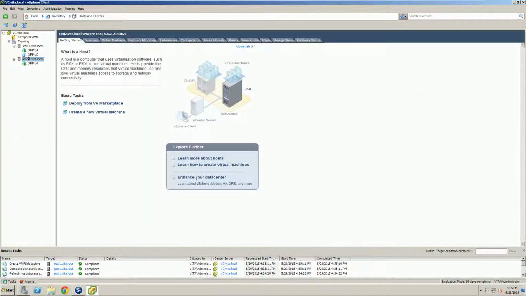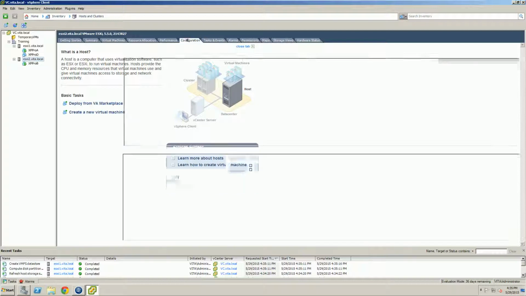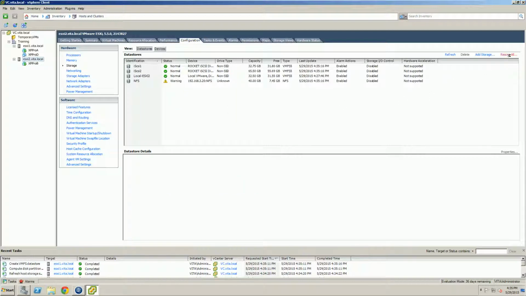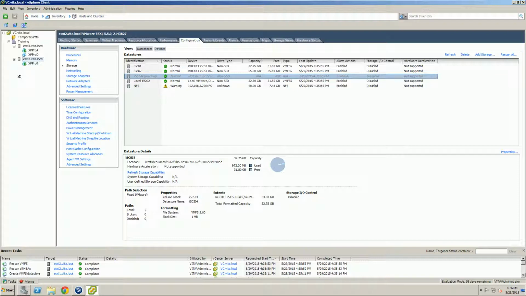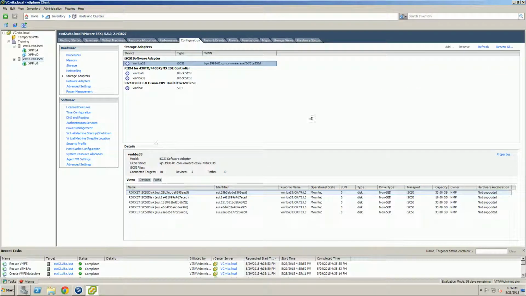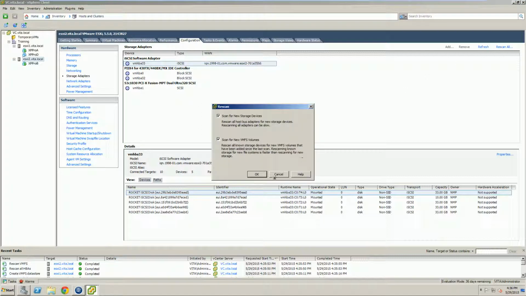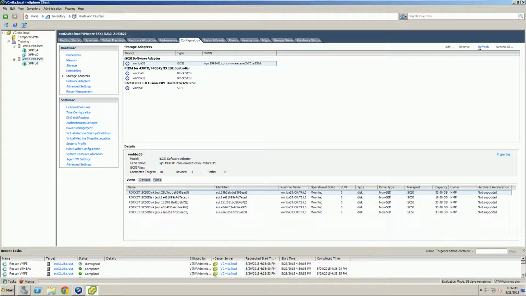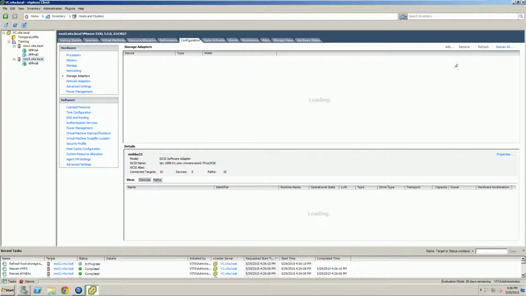Let's double check that ESXi 2 also has it. It's there but showing inactive. So let's go to storage adapters, rescan, and refresh.